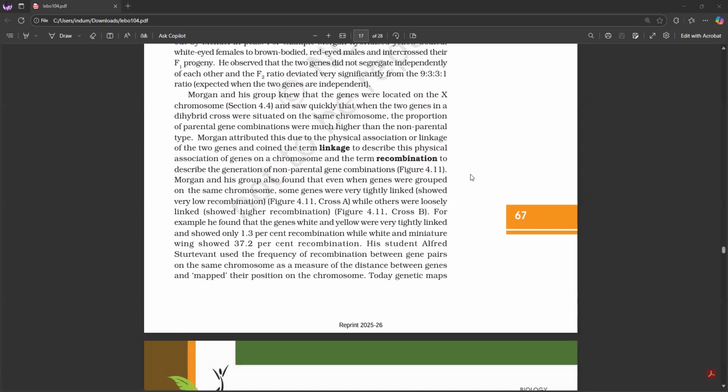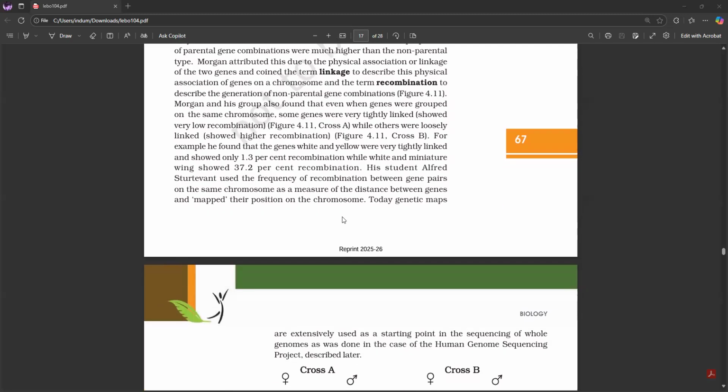Morgan attributed this to the physical association or linkage of the two genes and coined the term linkage to describe this physical association of genes on a chromosome, and the term recombination to describe the generation of non-parental gene combinations, figure 4.11. Morgan and his group also found that even when genes were grouped on the same chromosome, some genes were very tightly linked, showed very low recombination, figure 4.11 cross A, while others were loosely linked, showed higher recombination, figure 4.11 cross B.